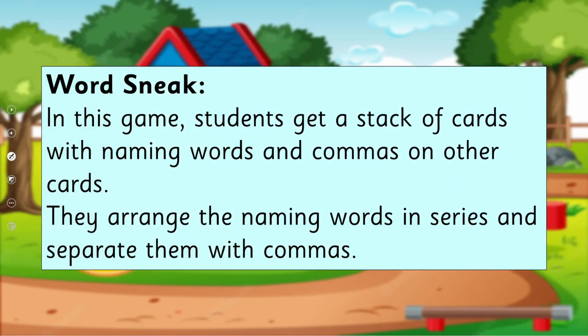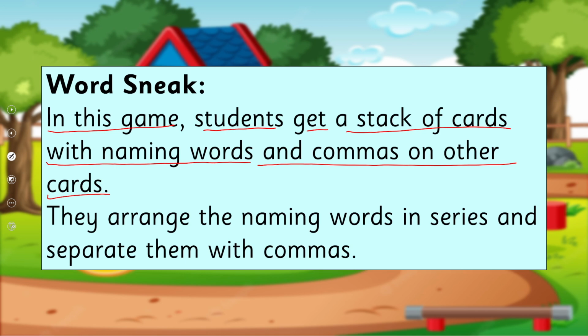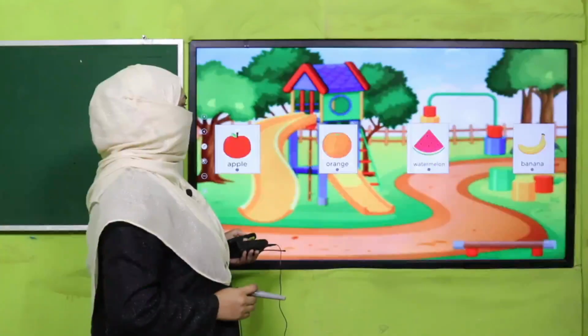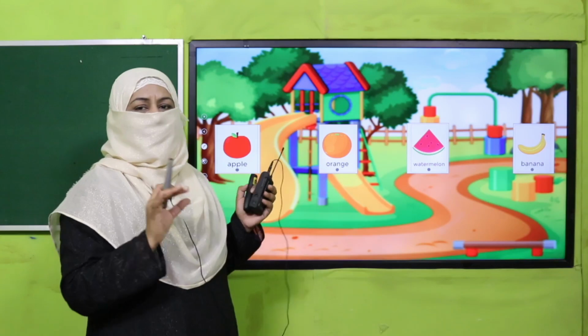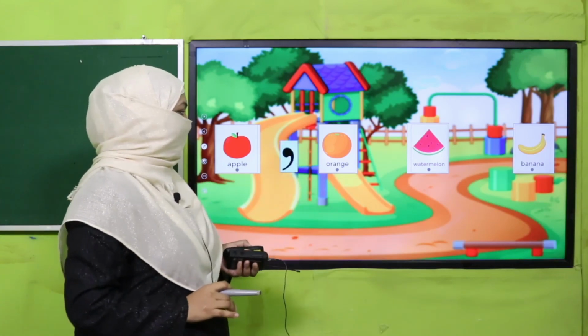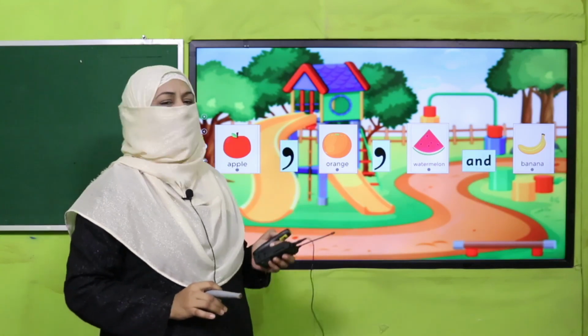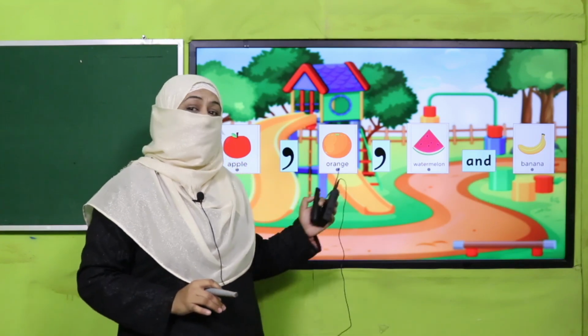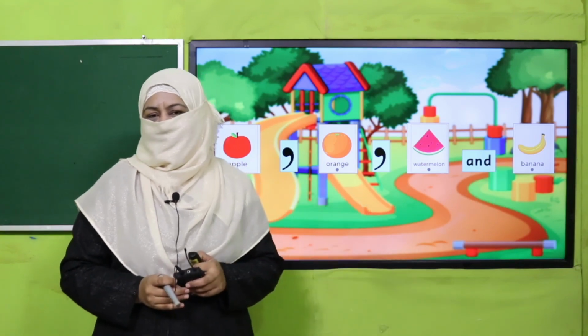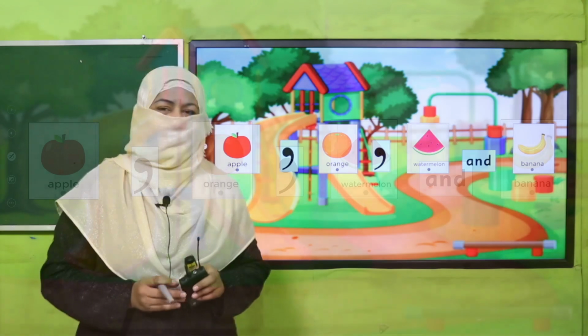We are going to play a game, and in this game, students get a stack of cards with naming words and commas on other cards. They arrange the naming words in series and separate them with commas. So teacher, this is how it will look like. You will place the cards and students will keep putting comma or and wherever it's needed. Okay, so pause the video, enjoy the activity, and then come back.